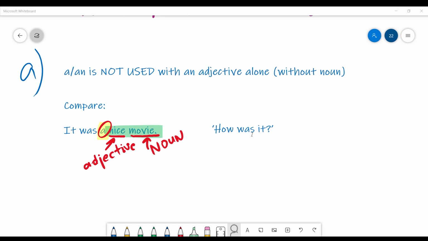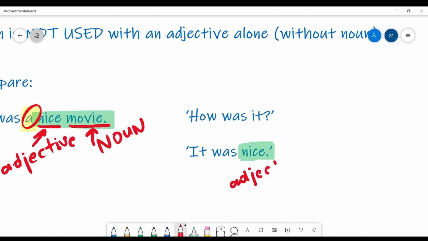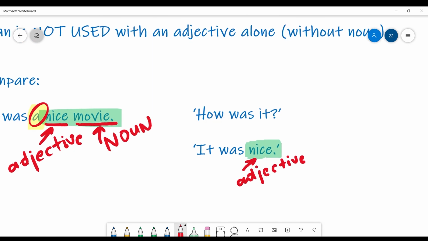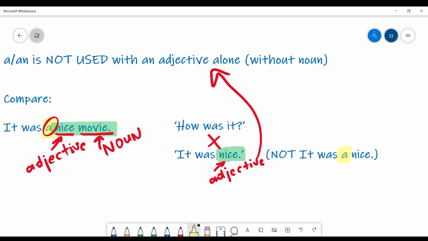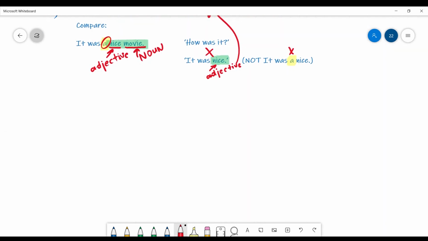Another example to compare. How was it? We don't say "how was the movie," we just say "how was it?" And we answer, "it was nice." What do we have here? Nice is an adjective, but where is the noun? There is no noun, there is an adjective alone, so we use no article. We don't say "it was a nice." Yeah, it is incorrect. We use an article only at the beginning of a noun or a noun phrase.